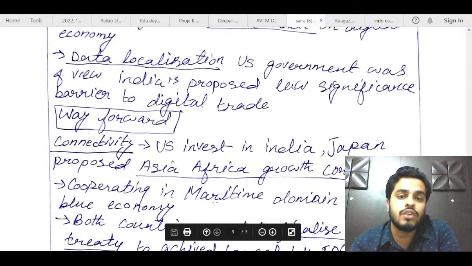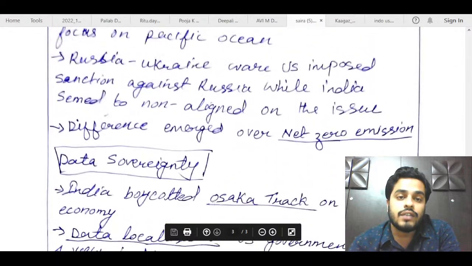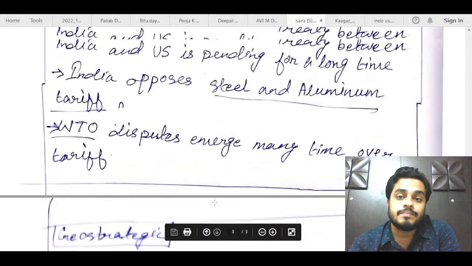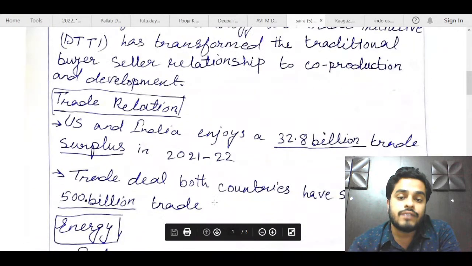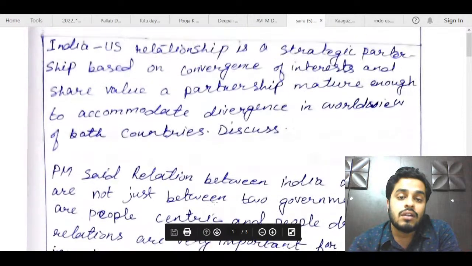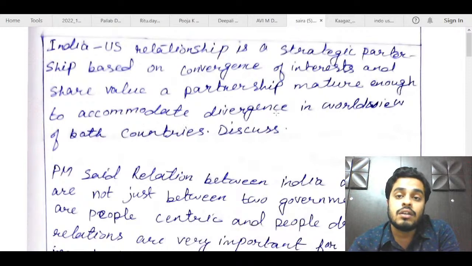Also try to improve your handwriting a bit, and that will increase the presentation component of this answer. Otherwise, again, content is fine. Just a bit of presentation and structuring of the answer can be better. Like this, how the divergence has been accommodated could have been shown by giving some examples. So this was Saira's copy. 4.5 out of 15 I'll give to this answer.